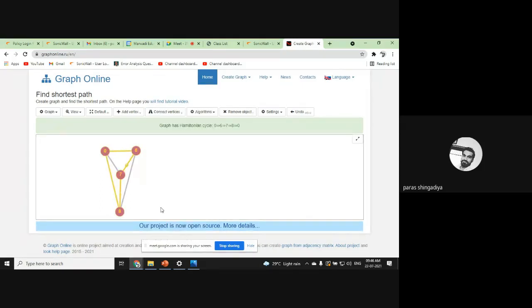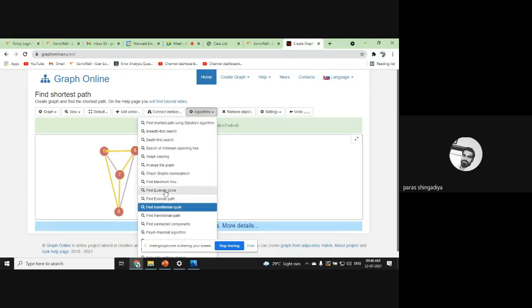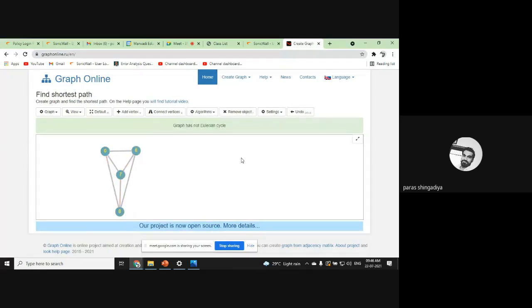Okay, so is it Hamiltonian? Okay, you can find such a route there between two vertices. Clear? And you can also check whether it is Euler or not. Clear, it is not Euler. Clear, so you can check it. It is not an Euler graph.